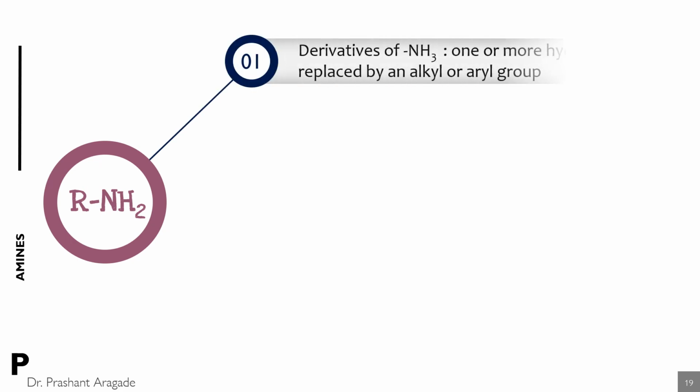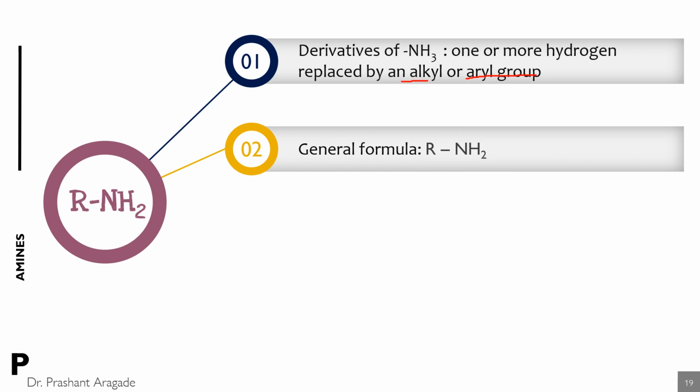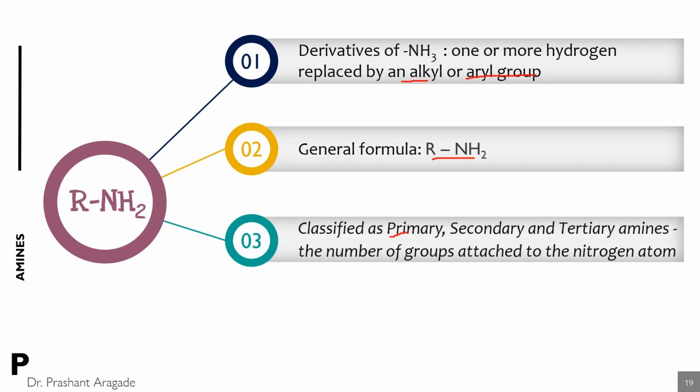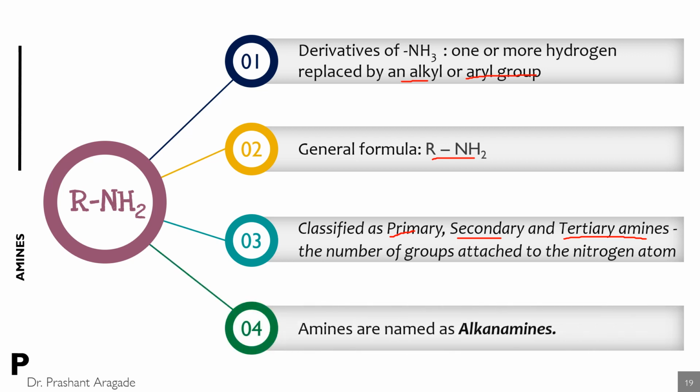So we have seen the amine functional groups. Amines are derivatives of ammonia in which one or more hydrogen atoms are replaced by an alkyl or an aryl group. The amine is represented by the general formula RNH2. It is classified as primary, secondary or tertiary amine depending on the number of carbon atoms attached to the nitrogen atom. In the IUPAC system, the amines are named as alkanamines.